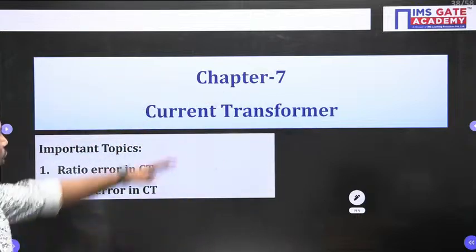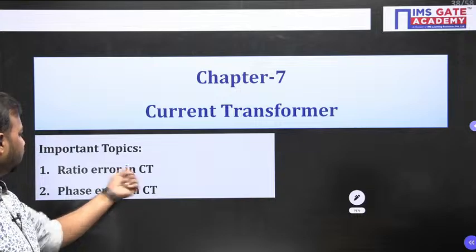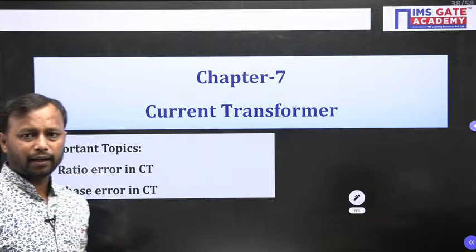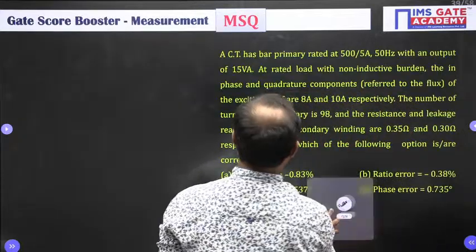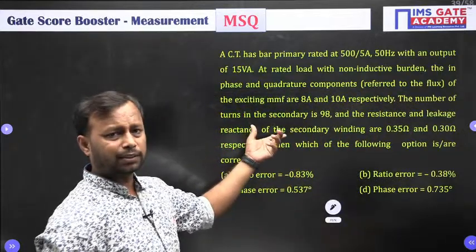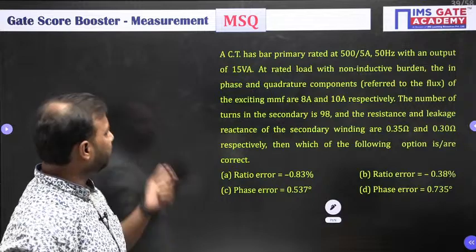And what are the important topics under this? Ratio error in CT and phase error in CT. So here comes the first question. Again, it is a multiple select question. More than one option can be correct.